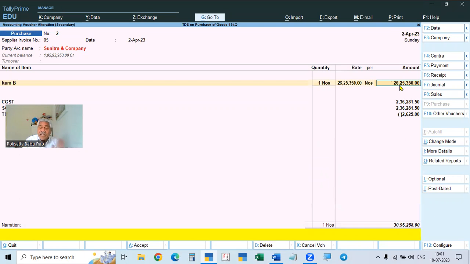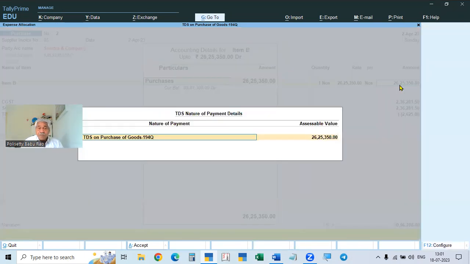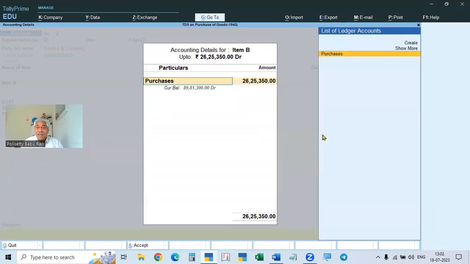And in the second transaction, the amount is 26 lakhs. The exemption limit is already crossed, that is why here we take the total amount as the assessable value. So the balance, we have taken 13 lakhs there, and on these 2, that amount will be calculated.